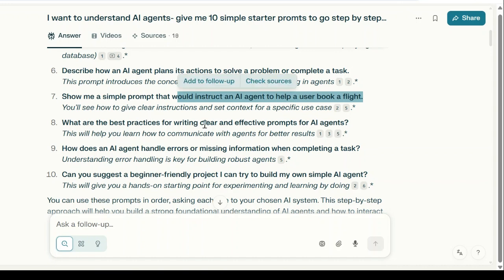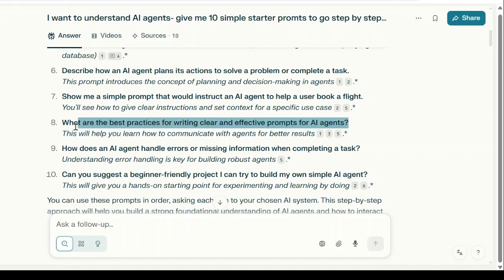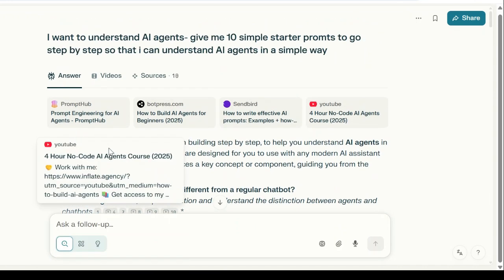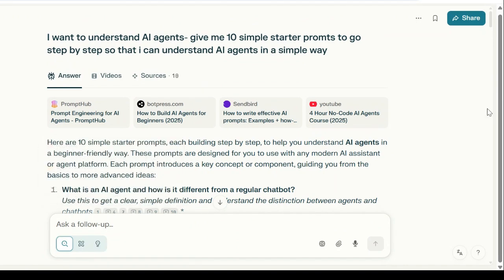What are the best practices for writing clear, effective prompts for an agent? You need not go to that level. Once we develop one or two agents, you will understand that. But I have homework for you: go to ChatGPT, ask for more information about agents, learn it by yourself, and tomorrow we will develop this agent.